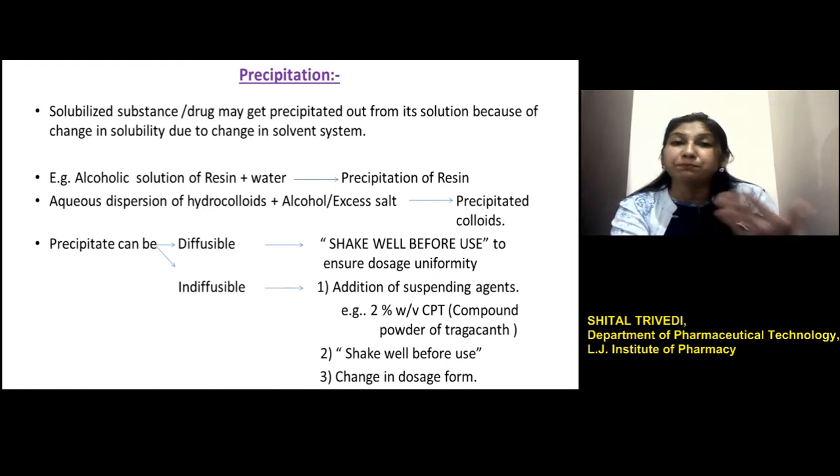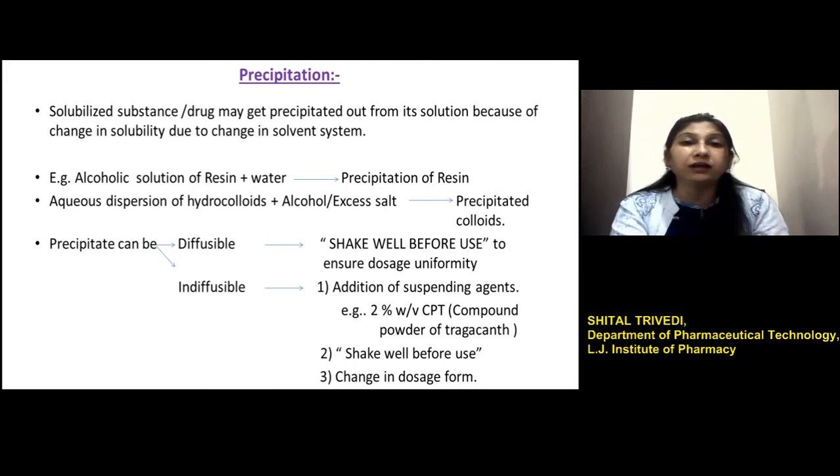Now the precipitation depends on the quantity of resin. If the alcoholic extract containing the resin is added in water, see, there are ingredients which have a range of solubility from slightly soluble to very soluble. So whatever quantity of resin is involved, if that is soluble in the amount of the liquid that is involved, then we may not find precipitation. But if the quantity of resin involved is above the solubility limit, then we can expect precipitation.